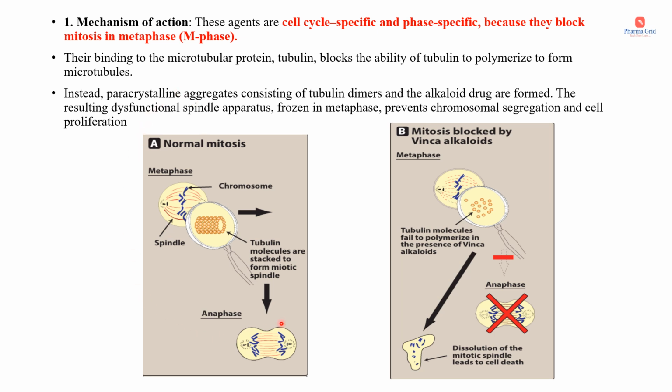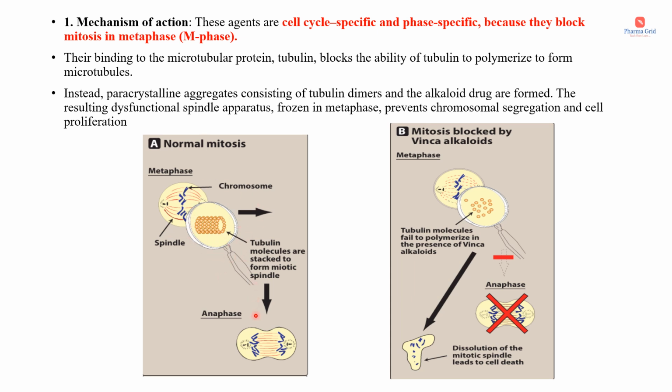So here you can see the normal mitosis. What will happen in normal mitosis? See the metaphase. In the metaphase, the microtubules bind to the centromeres of the chromosomes. Here you can see the chromosomes. What do we mean by centromeres? These are the points where the sister chromatids attach. So this is what happens in the metaphase. And here you can see the tubulin molecules are stacked to form the mitotic spindle. This is the mitotic spindle.